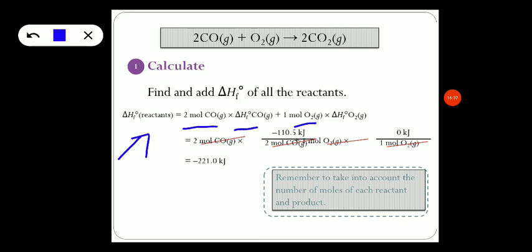So we have to divide the standard heat of formation by the number of moles, that is 2 moles of carbon monoxide gas. In both cases, standard heat of formation is divided by the number of moles because we have to cancel the number of moles here. So the equation reduces to, if you cancel out the similar terms, the answer is equal to minus 221.0 kilojoules.